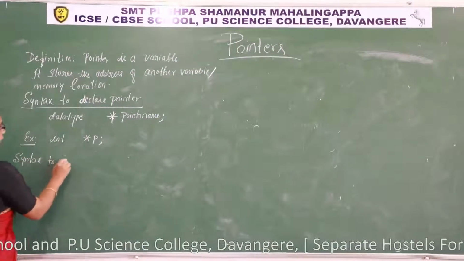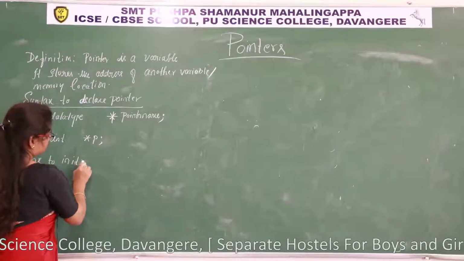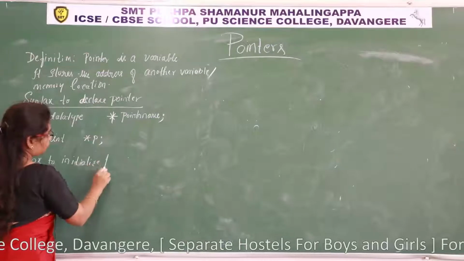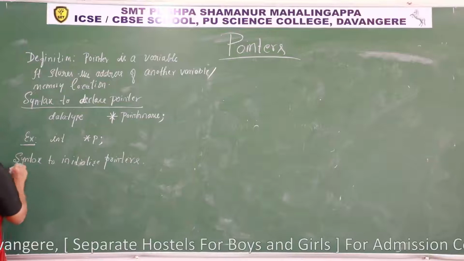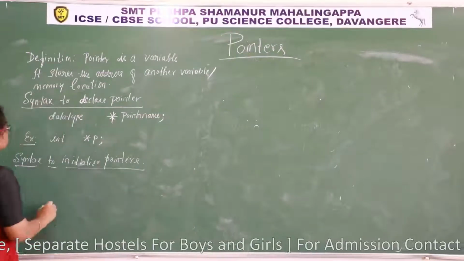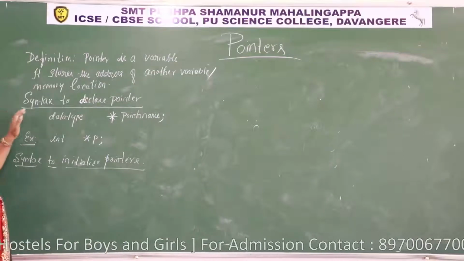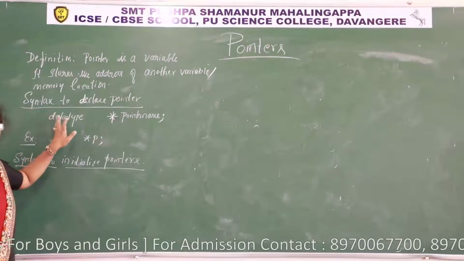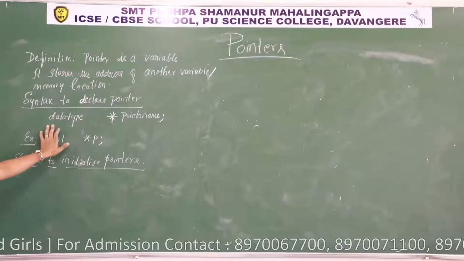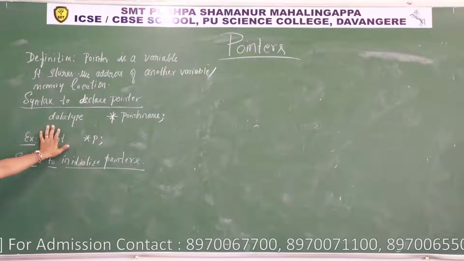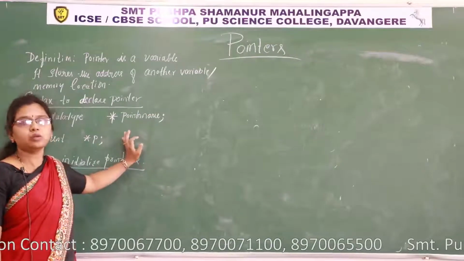Next, syntax to initialize pointers. I hope you remember the example we discussed. P is equal to ampersand n, isn't it? P is a pointer variable, is equal to is the assignment operator, ampersand is the address operator, and n is a normal variable.